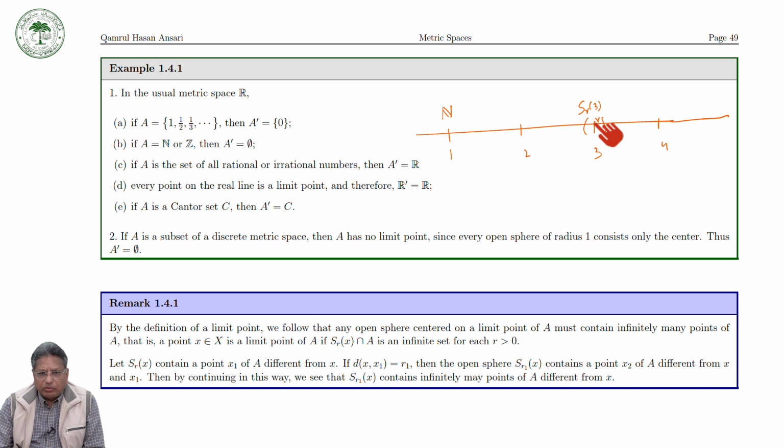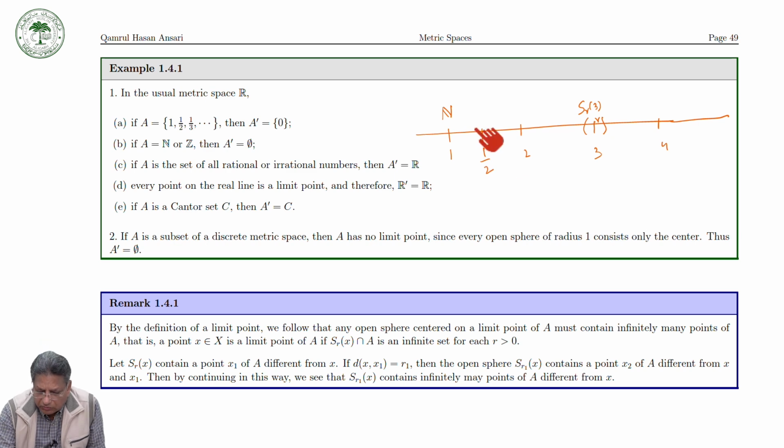Now, what about the other points, because A is a subset of R? Suppose I take a point here, half, which is not a natural number. Is it a limit point of A?